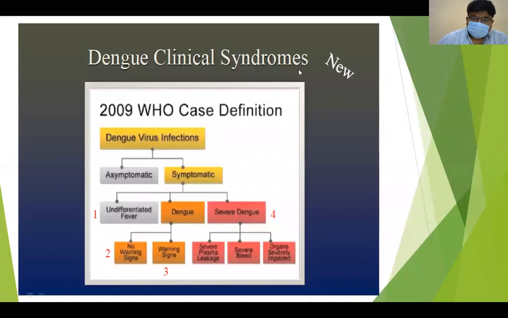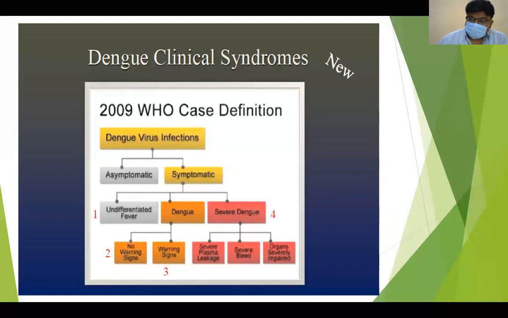So the dengue clinical syndrome classification has two parts: asymptomatic or symptomatic. Symptomatic is again classified as undifferentiated fever, dengue fever with or without warning signs, and severe dengue. Let me repeat it. Dengue virus infection will be asymptomatic or symptomatic.